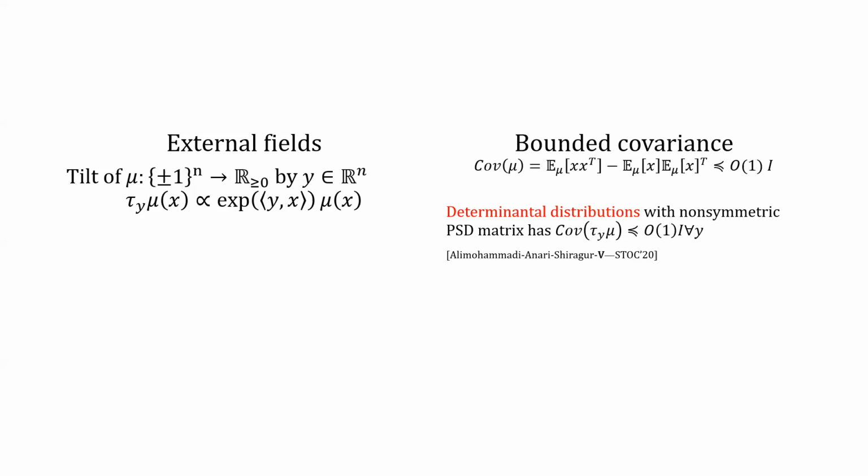More precisely, if mu is a determinantal point process with symmetric or non-symmetric positive semi-definite matrix, then the covariance of all tilts of mu are bounded by a constant times identity, and the counting oracle for all tilts of mu can be implemented in NC time. Thus, mu has a quasi-RNC time sampler by our main theorem.